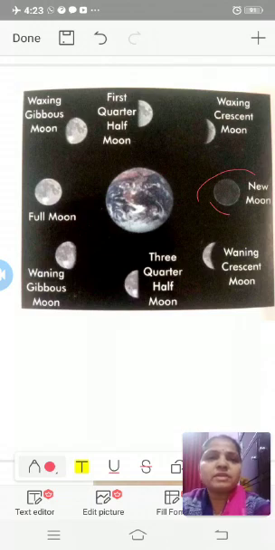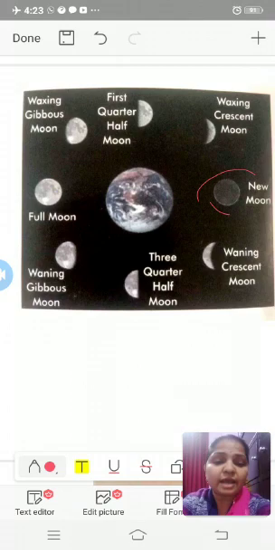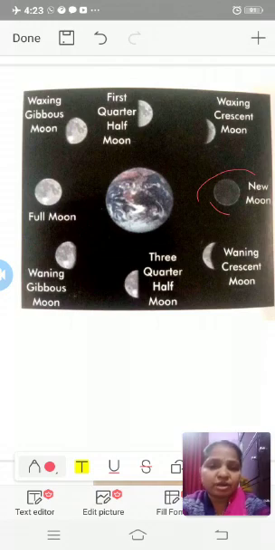The moon shines with the light of the sun. So, when it is in a straight line between the earth and the sun, sunlight does not reach the side we see, so it does not reflect light at that time. So, we are not able to see the moon. It is called the new moon or no moon.